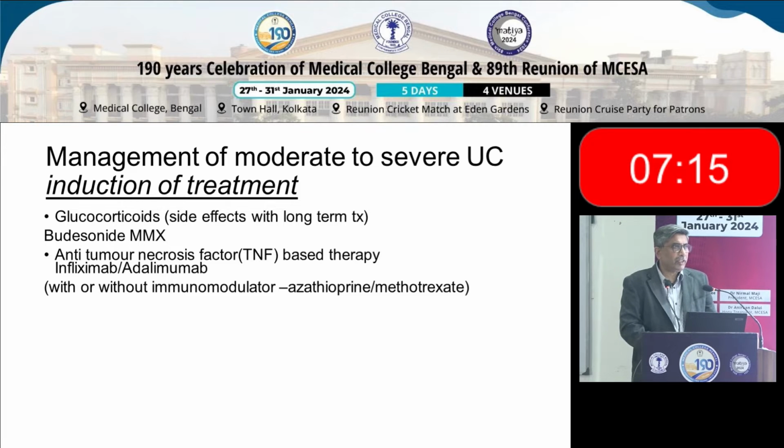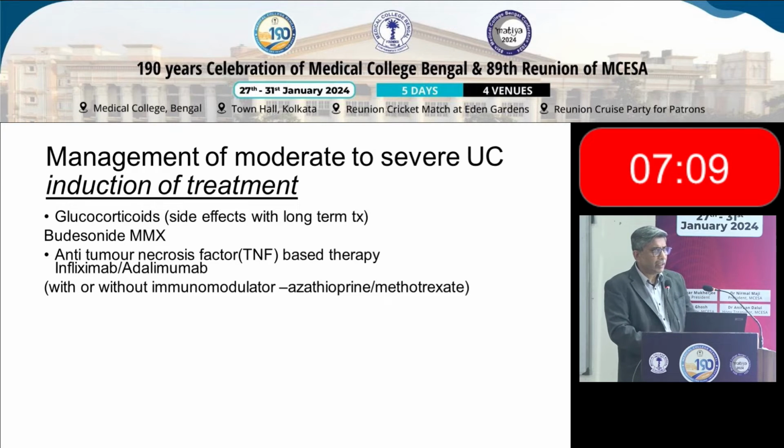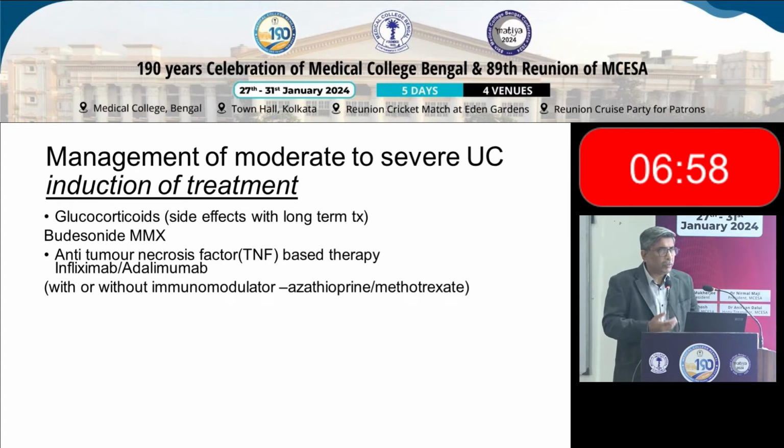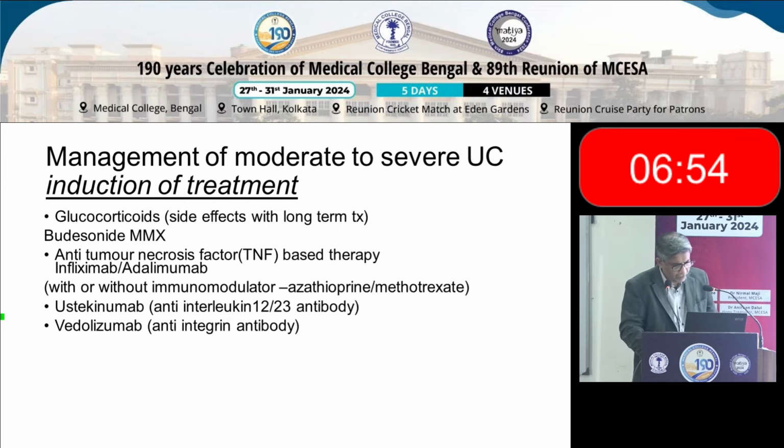You have probably heard of infliximab, adalimumab. I use infliximab quite more, three doses, 0 to 6 weeks, 5 milligram per kilo body weight, and it does work quite well. However, sometimes you don't use it alone, and there is evidence that if you use immunomodulators like azathioprine or methotrexate, the action is better.